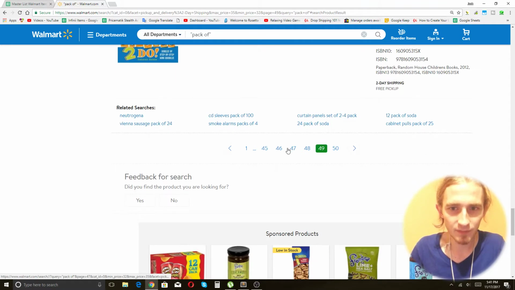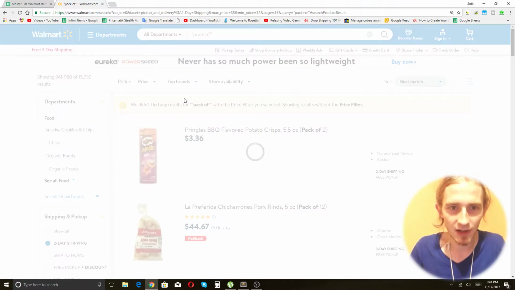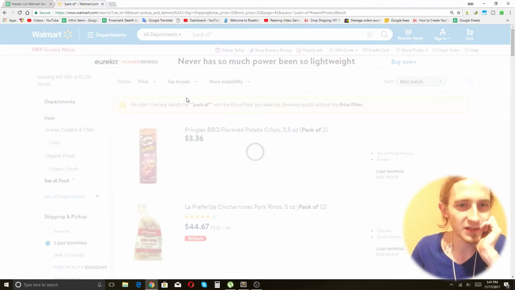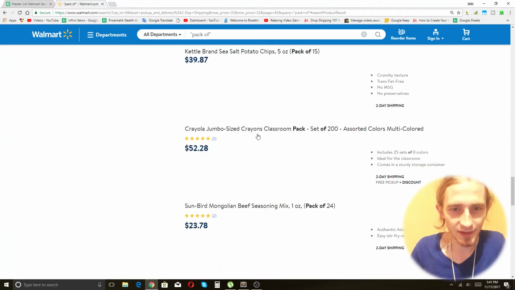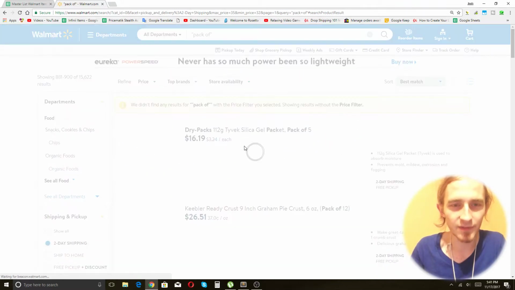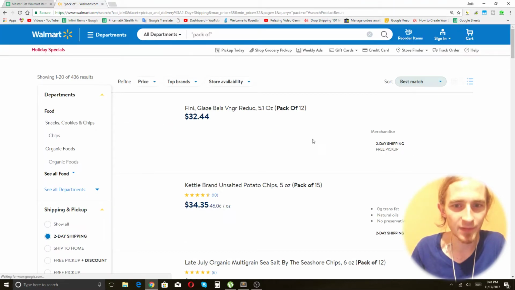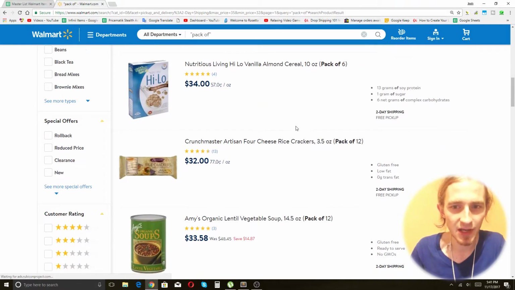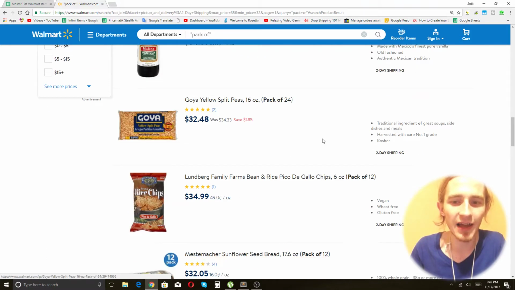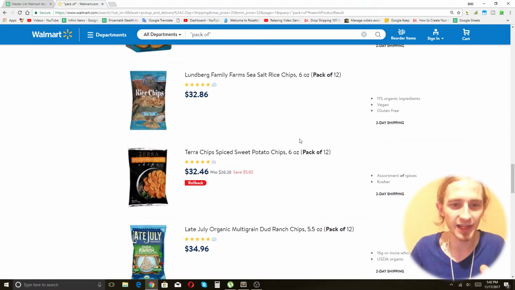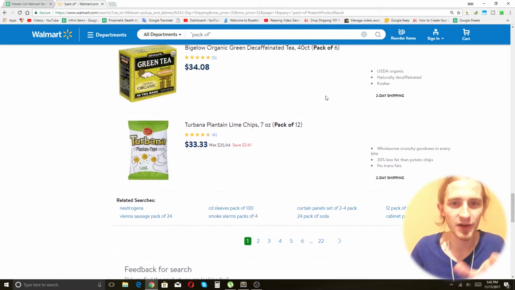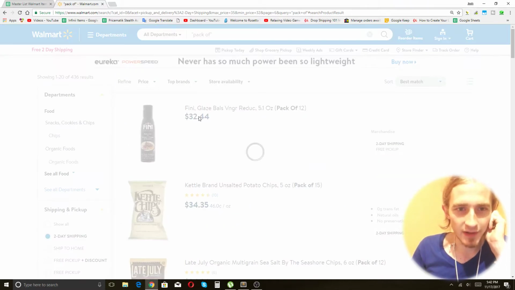But now let's change this to, oh, I know why it's fine, because it's giving me the randomized price filter. Okay, so what we need to do is go to the beginning of this so I can stop confusing you guys. This error message should go away. Yep. So the beginning of the search is fine. We have "pack of." These are the ideal items that I'm trying to post. Products, often food and like sauce, that kind of thing, that have "pack of." So they're like 12 units in each container, right? That's what I want. These products are perfect.